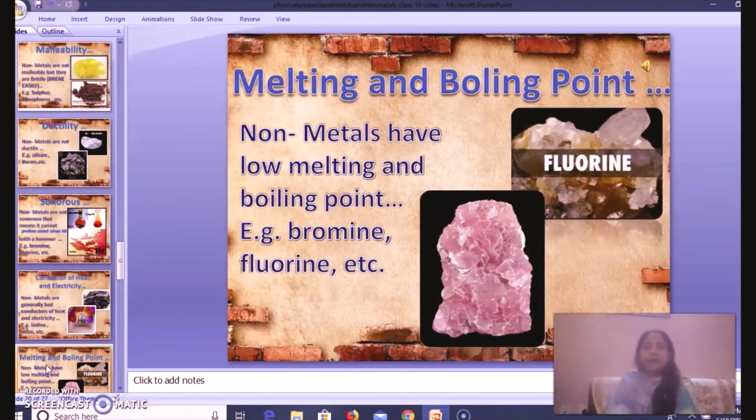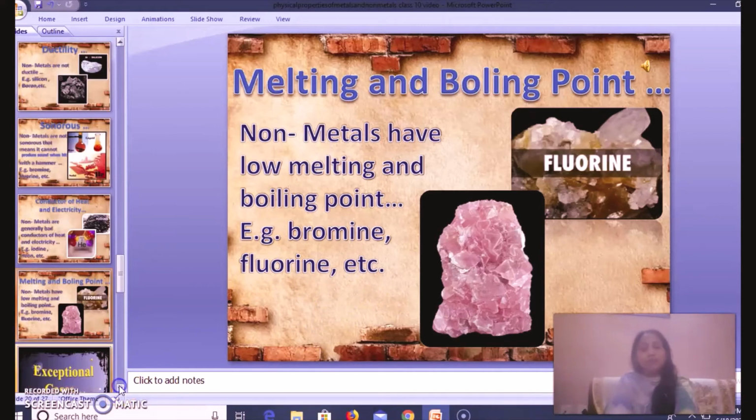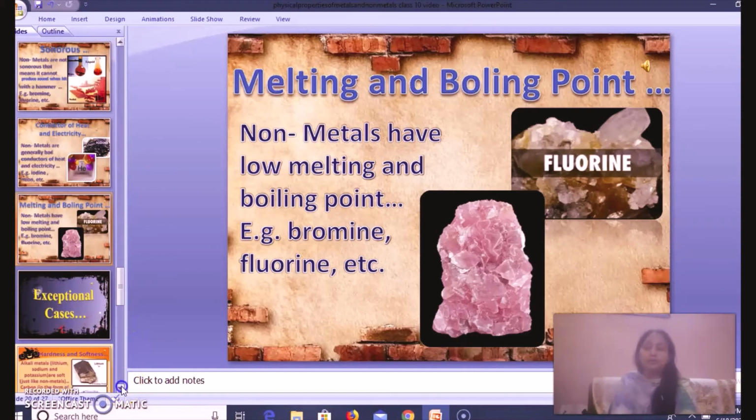Next, melting point and boiling point. The melting point and boiling point of non-metals is low as compared to metals. The reason is they are not bonded with strong forces of attraction, whereas in metals, they are bonded tightly. The particles have very strong intermolecular attraction forces.